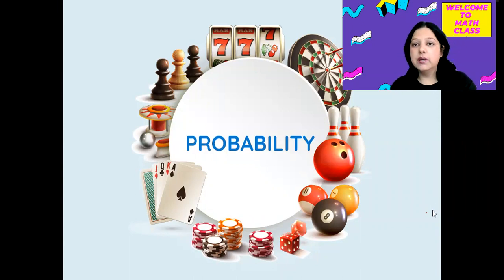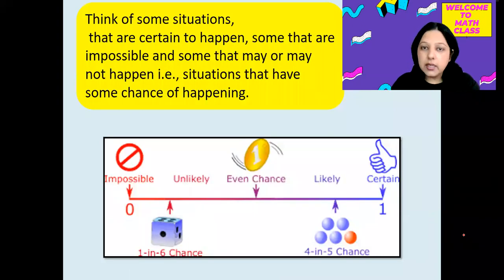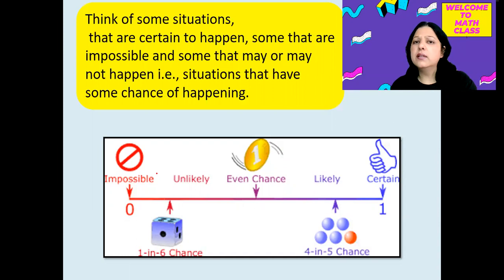Myself Monica Sharma. Today we will learn something about the topic probability. You can think of some situations which are certain to happen, some that are totally impossible, and some that may or may not happen. That means situations that have some chance of happening. You can see in this picture that coming a zero when we throw a die is totally impossible, and some events are possible, certain to happen, and some have equal chances of coming.